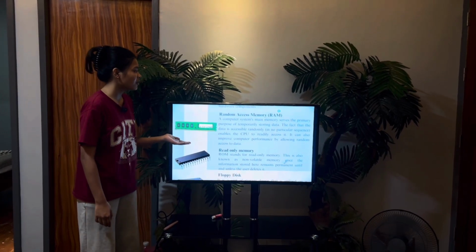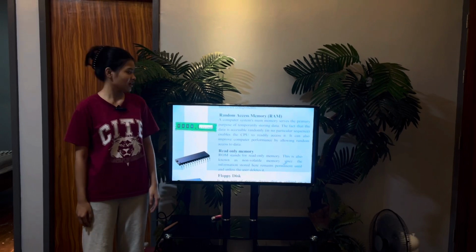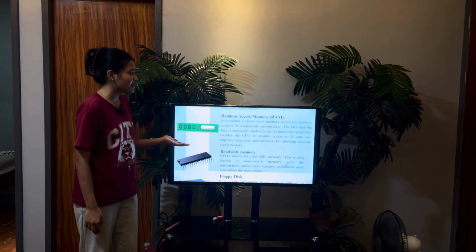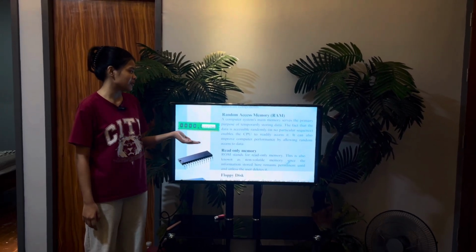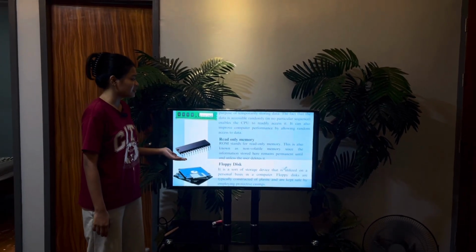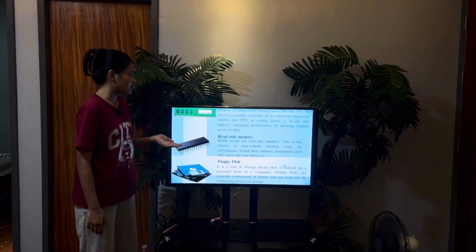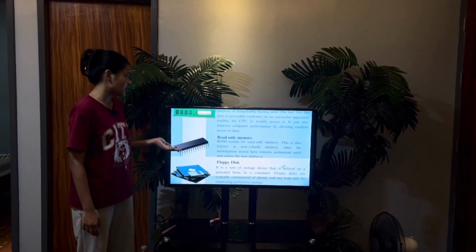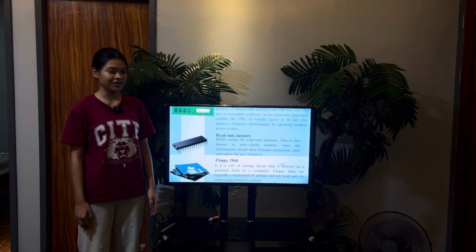And then the next one is the random access memory, the system's main memory, which serves the primary purpose of temporarily storing data. The next one is the read-only memory, also known as non-volatile memory.